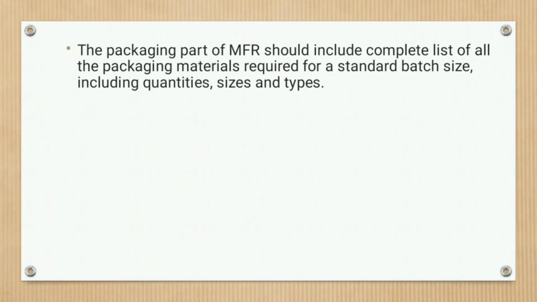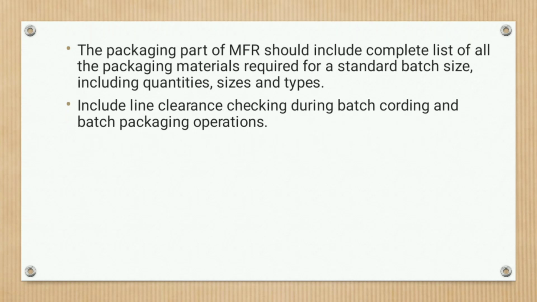Then the packaging part of the master formula record shall include a complete list of all the packaging material required for a standard batch size, including quantities, size and type. Then it should also include line clearance checking during batch coding and batch packing operations.